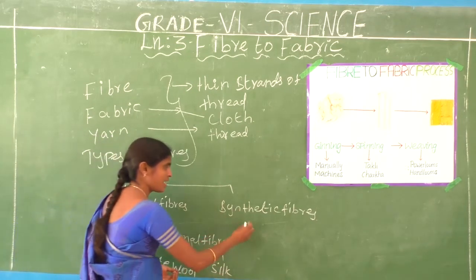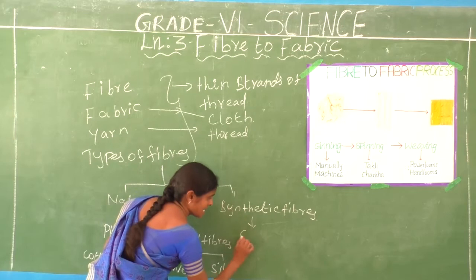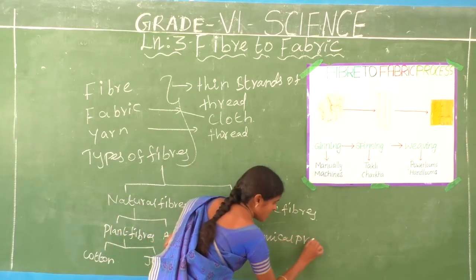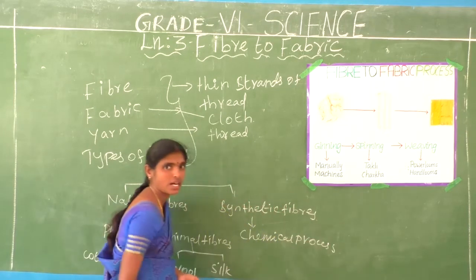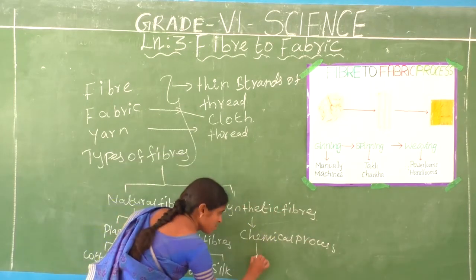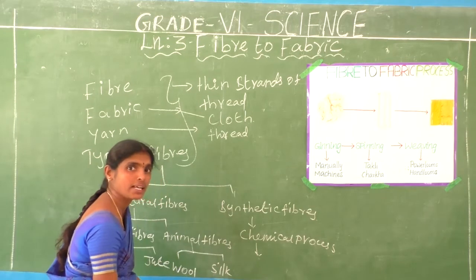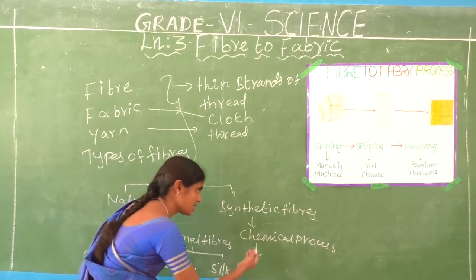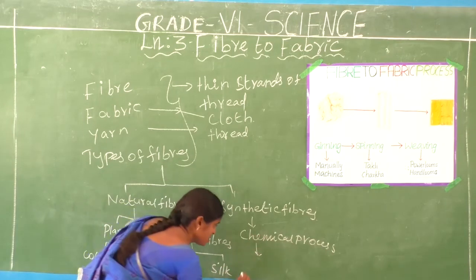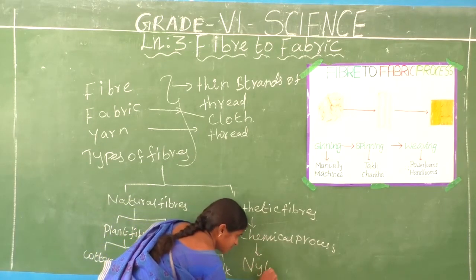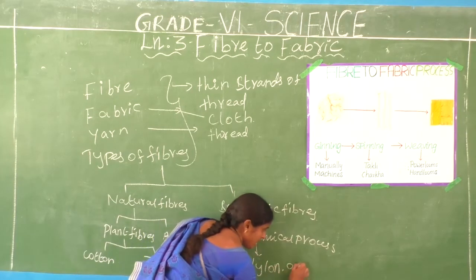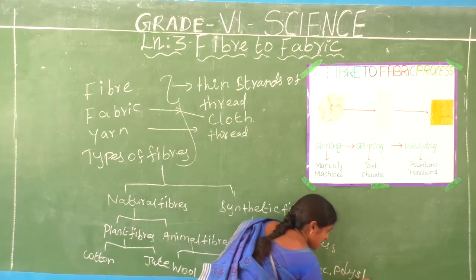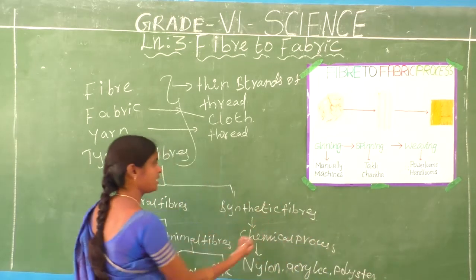Where do we get synthetic fibers from? They are chemically processed, a chemical or man-made process. Do you understand? Say the examples of synthetic fibers. We saw them in the last class, no? Examples of synthetic fibers: nylon, acrylic, and polyester. Those are the synthetic fibers.